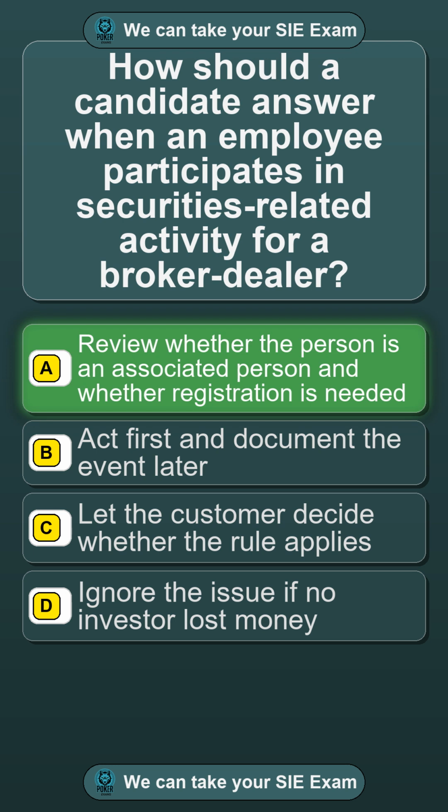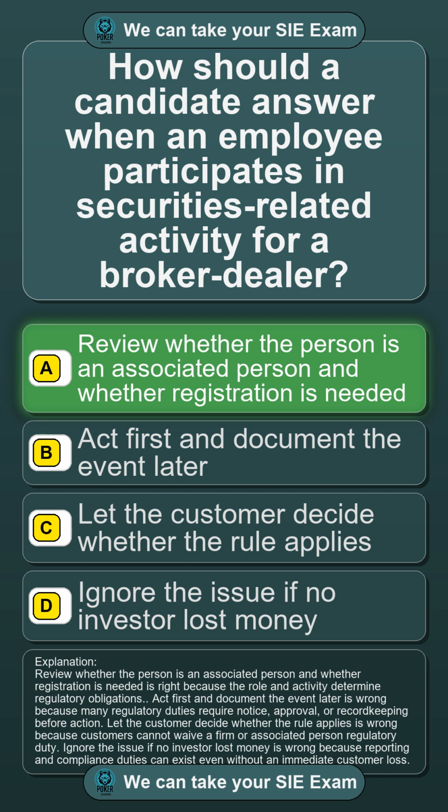Review whether the person is an associated person and whether registration is needed. This is right, because the role and activity determine regulatory obligations. Act first and document the event later is wrong, because many regulatory duties require notice, approval, or record keeping before action. Let the customer decide whether the rule applies is wrong because customers cannot waive a firm or associated person regulatory duty. Ignore the issue if no investor lost money is wrong because reporting and compliance duties can exist even without an immediate customer loss.